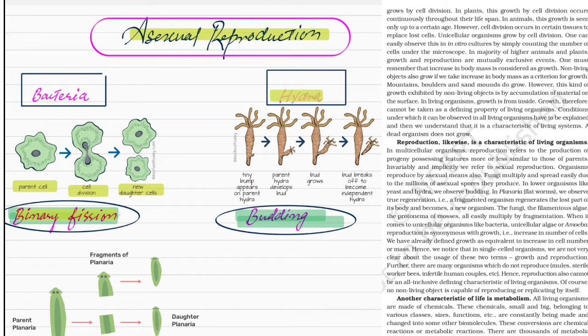And second thing, in the case of hydra, a single hydra has a tiny bud formation here. This bud formation grows with the passage of time. And at the last stage, the bud detaches from the parent hydra and develops into a complete hydra. This process is called budding, the bud formation. Fine. So it takes place in hydra. This is another type of asexual reproduction.